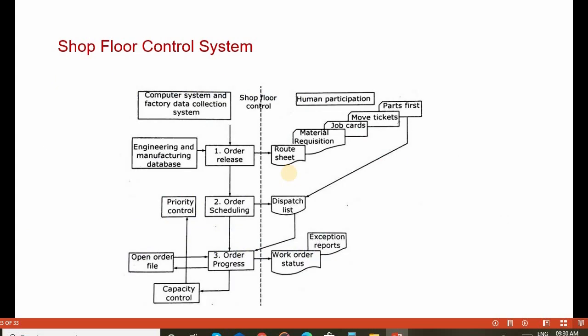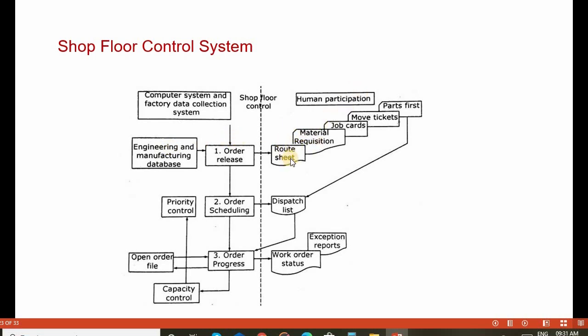The image shows the shop floor control system. It has two major parts: the computer system and the factory data collection system, which is handled by human participation. The order is released based on the engineering and manufacturing database, released by the computer system, and then handled by human participation.